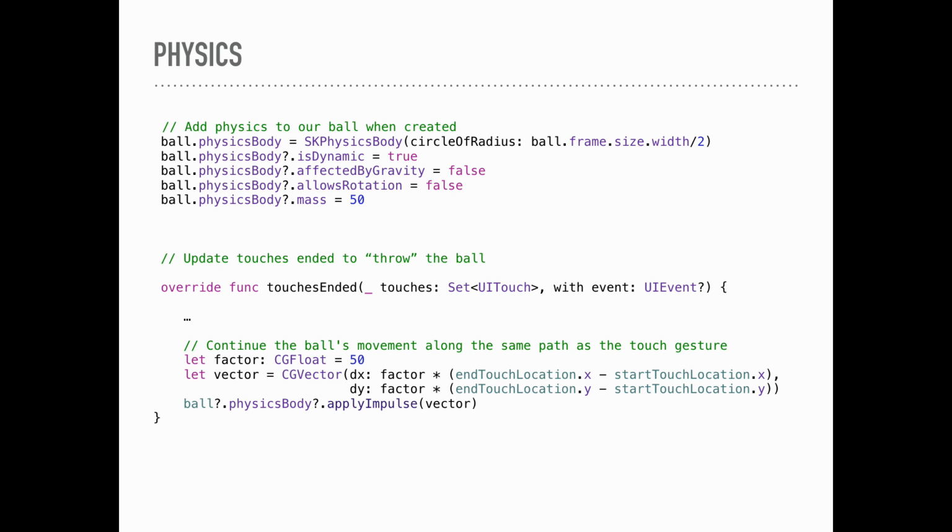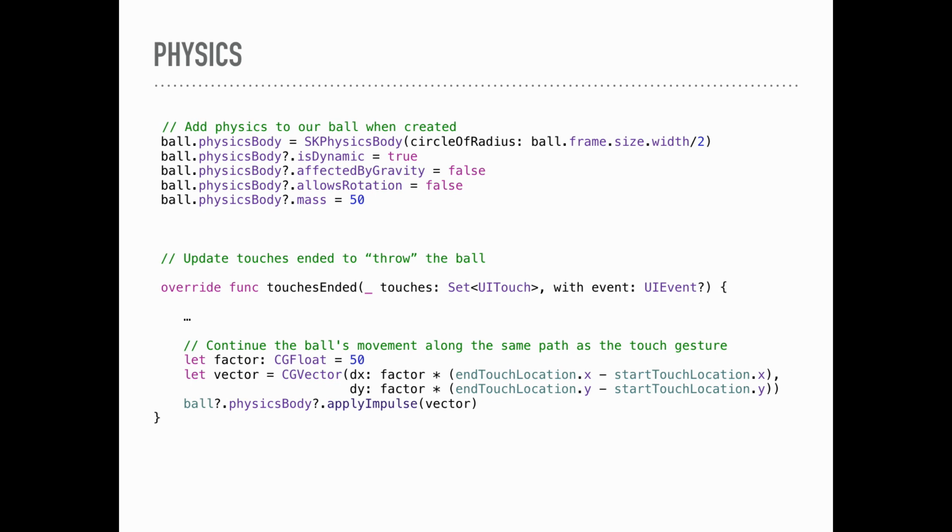Because we have a ball, it's already a circle, so the circle type fits it already. So we're going to use that. And we're setting is dynamic to true, which means that the object can move around. If we have it false, it's static. We don't want it affected by gravity, and the reason for that is if we started our game and we had our ball kind of up in the middle of the screen, it would just fall right to the bottom, and we don't want it there.